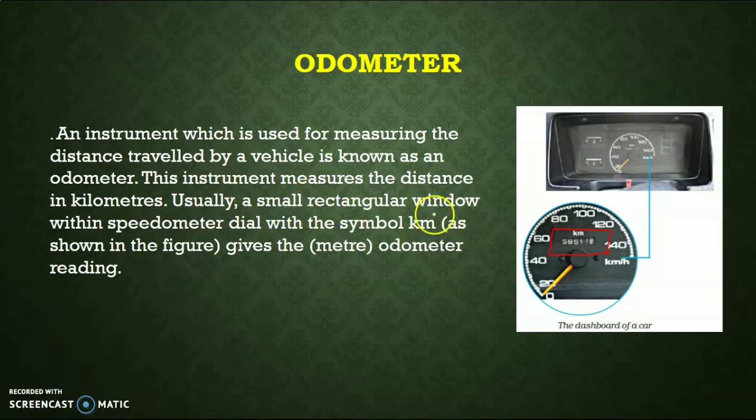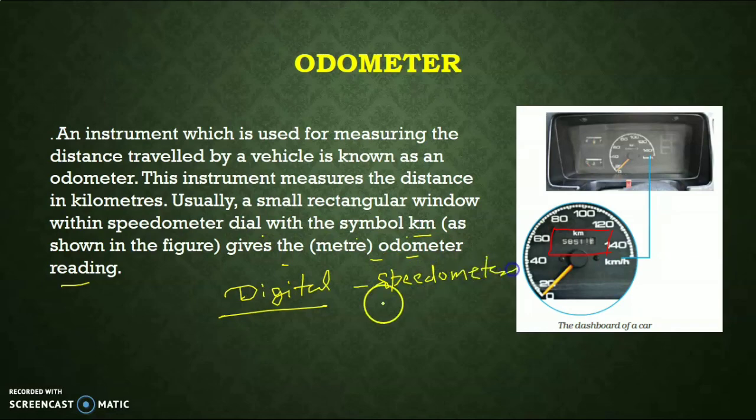Usually a small rectangular window within a speedometer dial with the symbol kilometer, as shown in the figure, gives the odometer reading. Now in many cars and vehicles, the digital speedometer and odometer are both used. In the latest technology, the speedometer and odometer are used in a digital way.